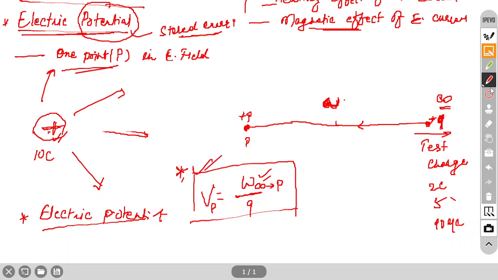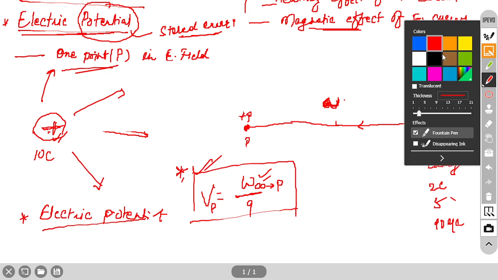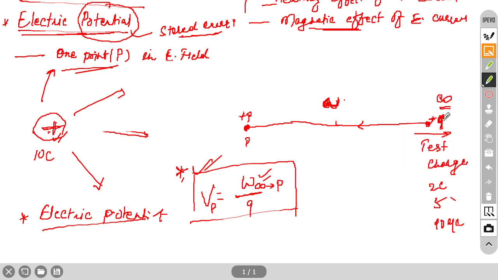Now, potential difference. Now you understand potential, now potential difference. There is a little difference between these two terms. Potential difference is nothing but, here one point we have taken as infinity. Now, in the case of potential difference, electric potential and electric potential difference.